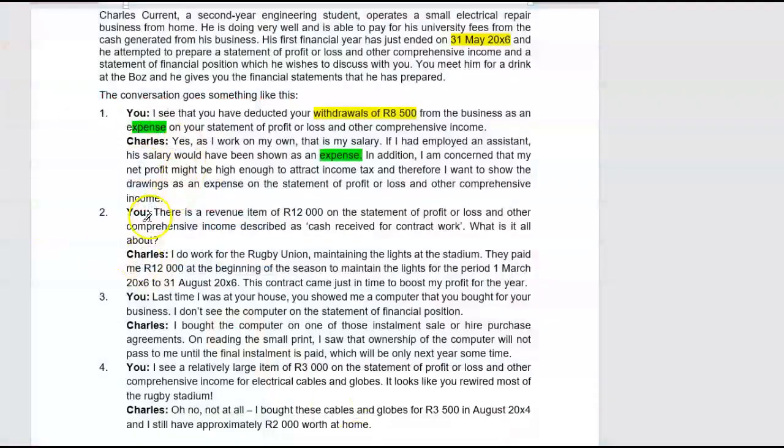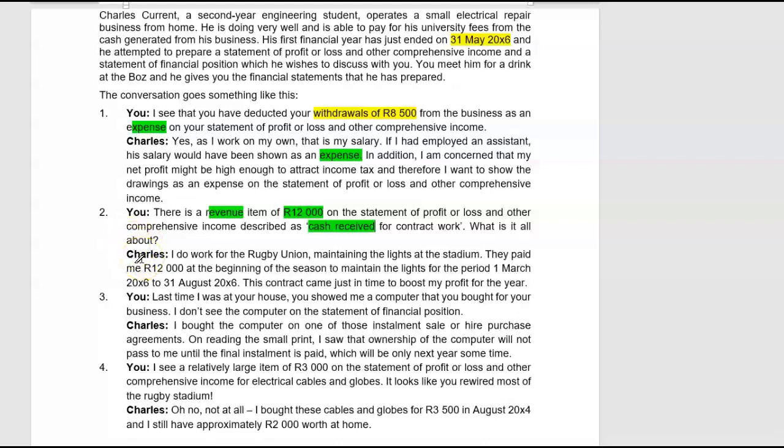Right, the second question: there's a revenue item of 12,000 Rand in the statement of profit or loss and other comprehensive income, described as cash received for contract work. What is it all about? Charles: I do work for the rugby union, maintaining the lights at the stadium.